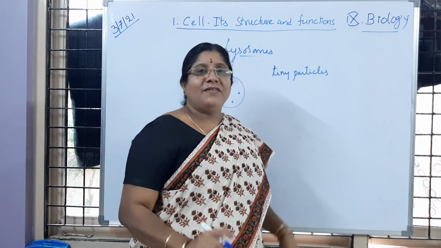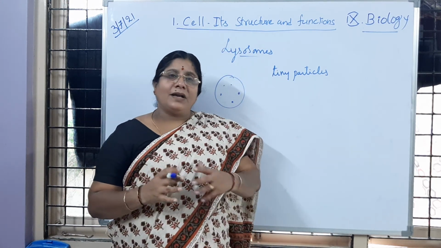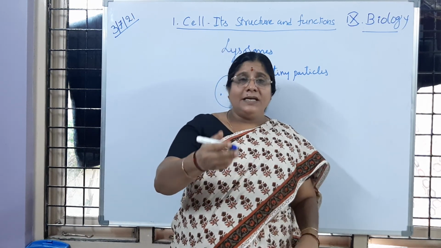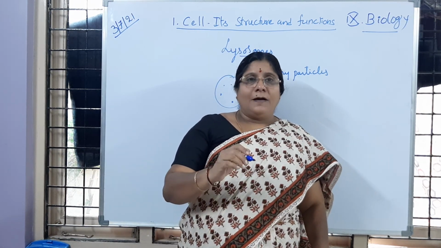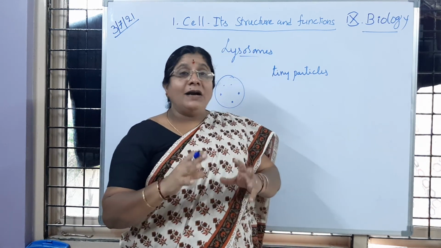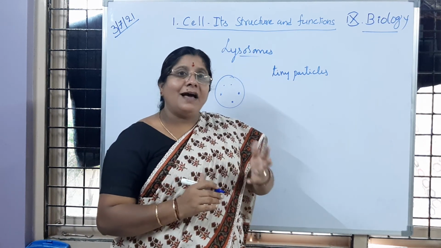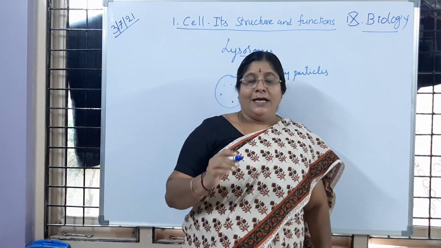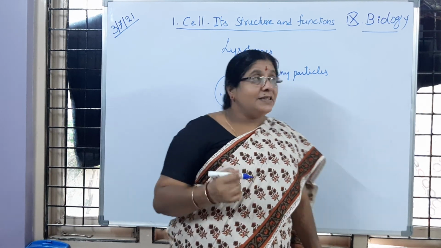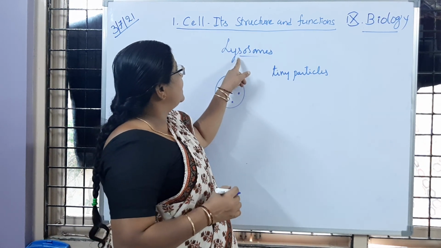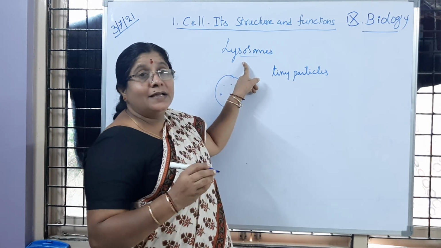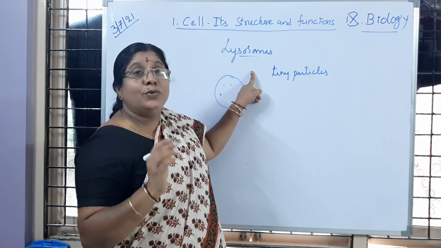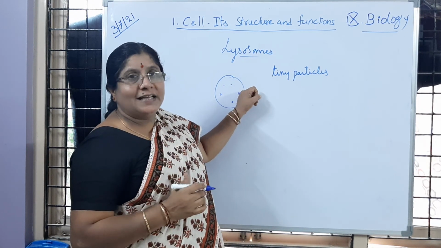Before the discovery of lysosomes, the scientists were wondering why, if anything happened to the cell, the cell or the cell organelles were not getting damaged. How it was happening, they did not know. Later the scientists discovered the tiny particles called lysosomes, and they came to know that lysosomes play a crucial role in protecting the cell. Is it clear to you?